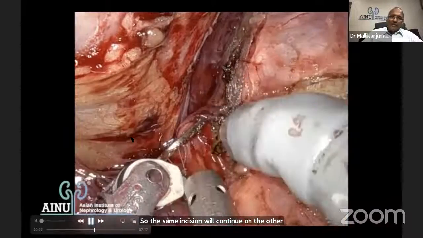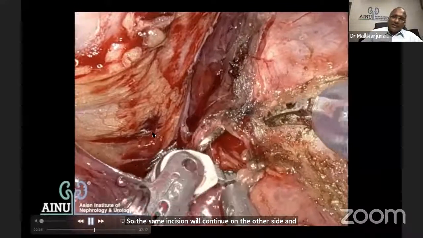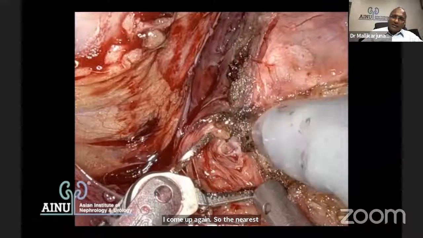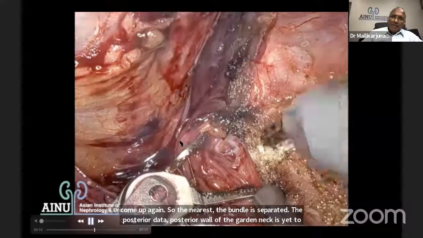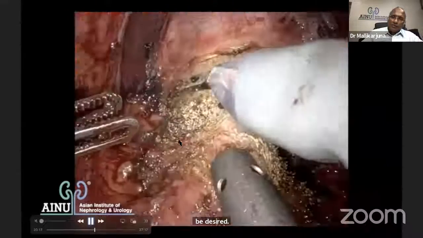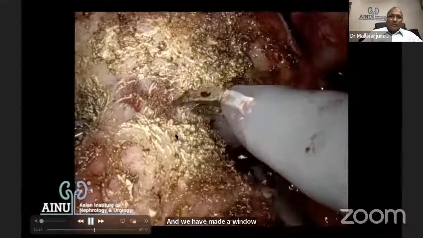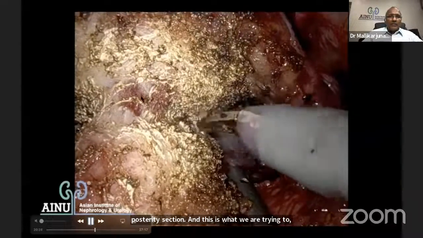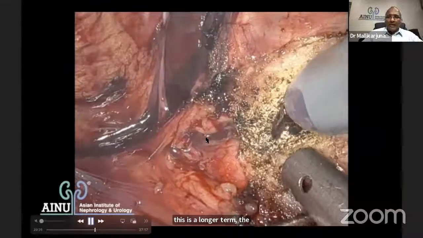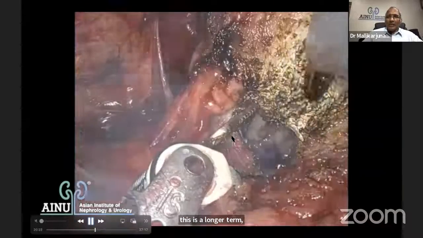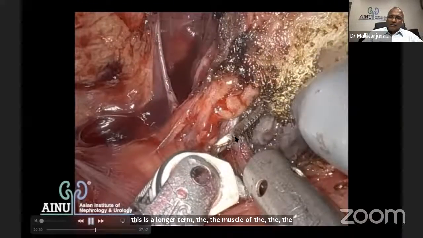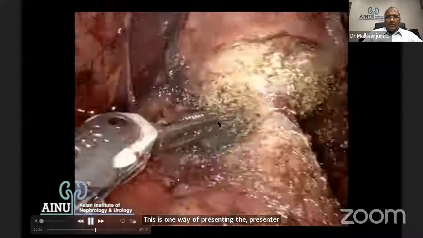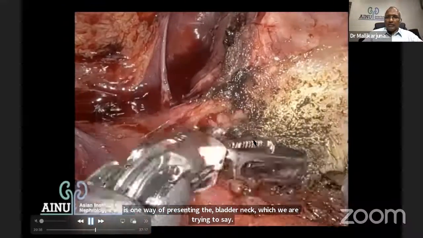I come up again. So the neurovascular bundle is separated. The posterior wall of the bladder neck is yet to be divided. And we have made a window already because of the posterior dissection. And this is the longitudinal muscle, the inner muscle sphincter of the bladder neck, which we are trying to save. This is one way of preserving the continence. So that's a division posteriorly, which is being done.